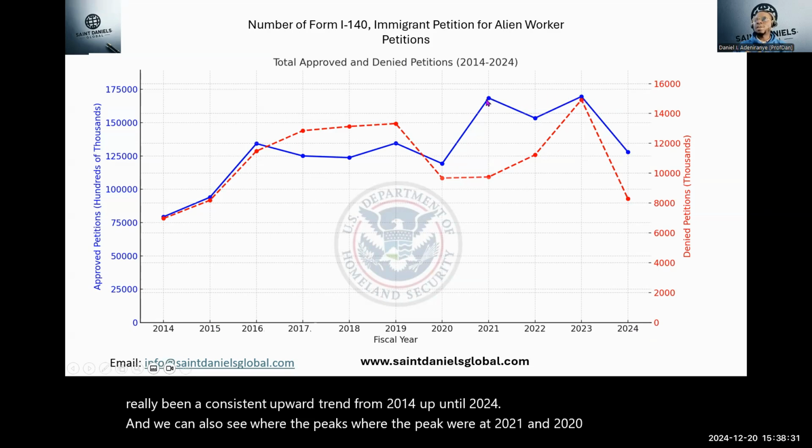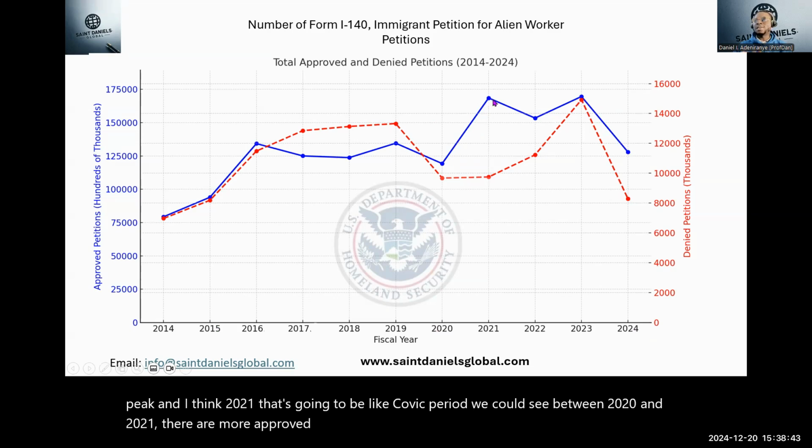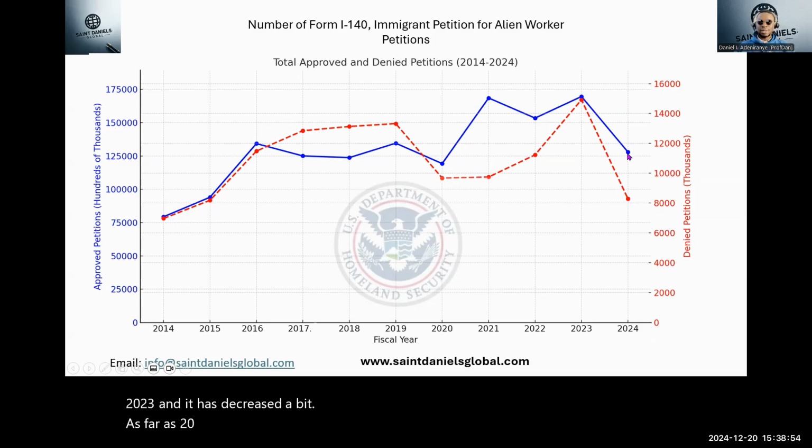I think 2021, that's going to be like the COVID period. We could see between 2020 and 2021, there are more approved petitions. Then it decreased a bit in 2022, increased a bit in 2023, and has decreased a bit as far as 2024 is concerned.